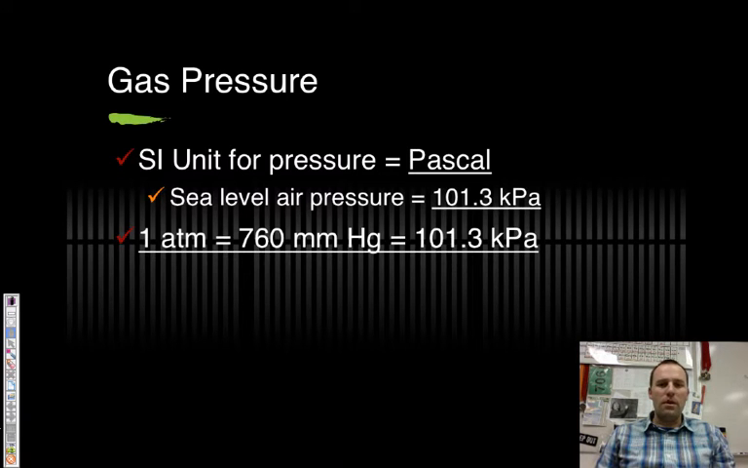Okay, remember the conversion factors between gas units: 1 atmosphere equals 760 millimeters of mercury, which is equal to 101.3 kilopascals. Make sure you also remember that 1 millimeter of mercury is the same as 1 torr. So a torr and a millimeter of mercury are the same thing.